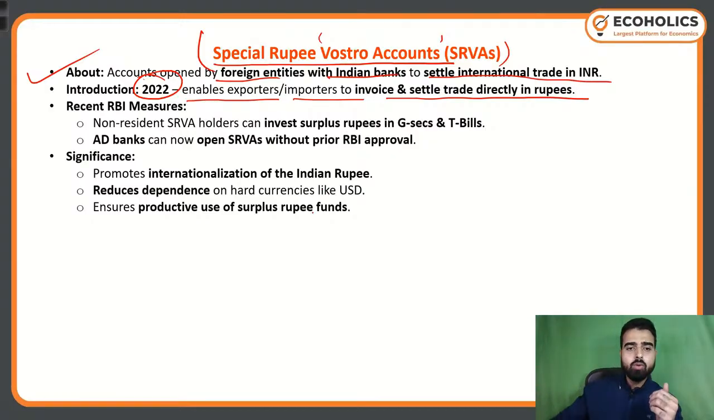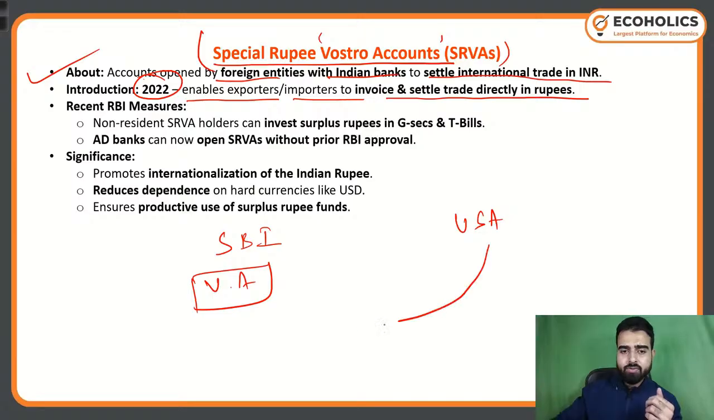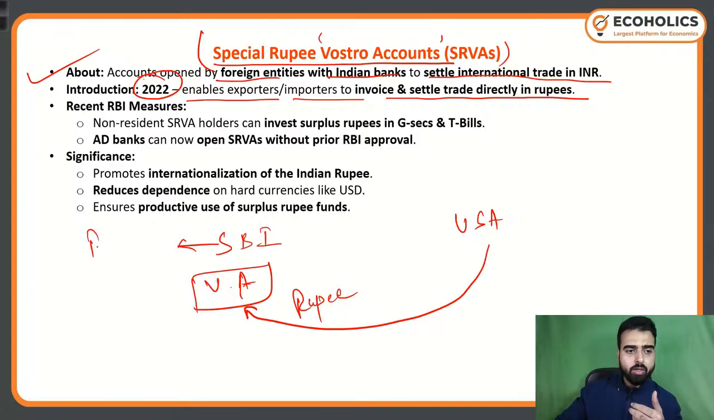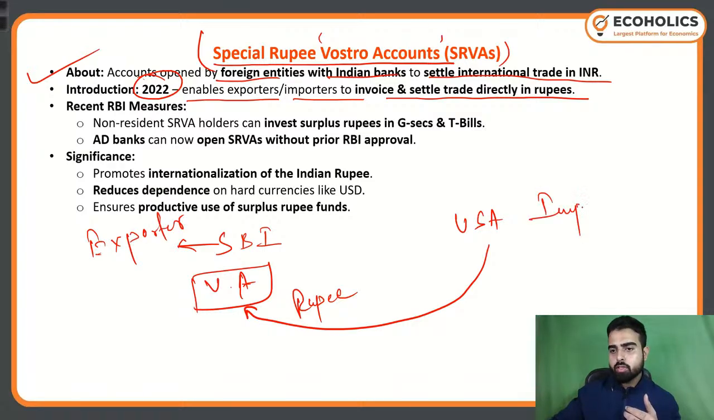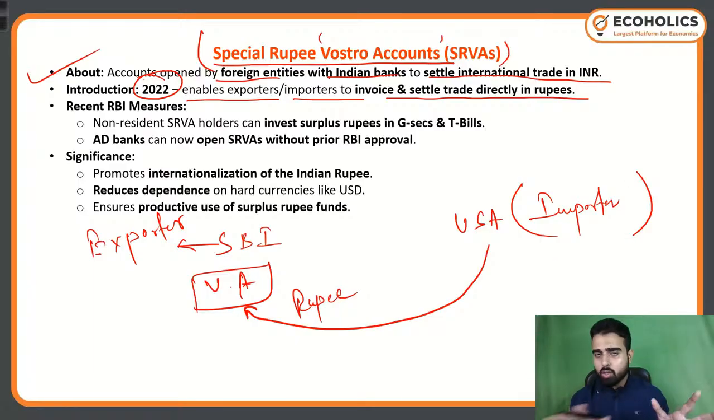That's it. What will they do? See, SBI is there, the US is there. They are having a Vostro account. They will transfer the money over here, and SBI is maintaining this particular Vostro account. SBI will transfer it to the exporter. Here is the importer. Okay? How easy it has become. Now see, they don't need to go to the exchange and do all this kind of stuff. What will the US do? They will deposit money in US dollars in their Vostro account. SBI will convert it to Indian rupees.